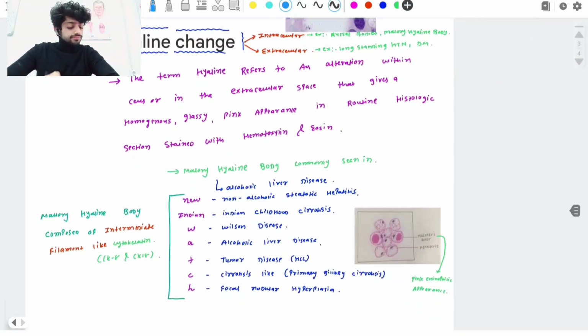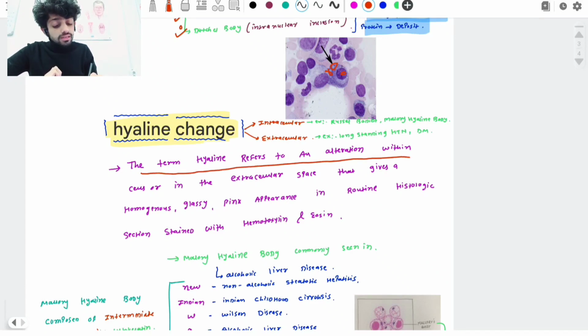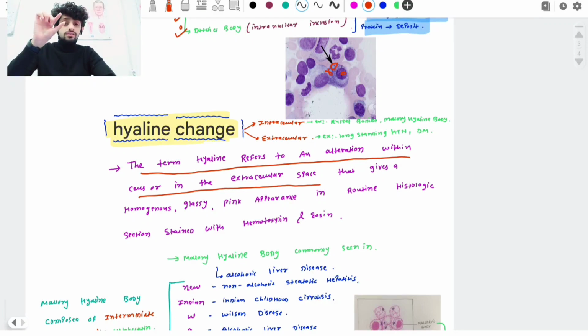Now we see the hyaline change. So normally, what is the meaning of hyaline change? Remember the definition of hyaline change. The term hyaline refers to an alteration within cells or in the extracellular space. This hyaline is not an accumulation, it is one kind of change that we see in the cells. Normally this change can be intracellular or extracellular.